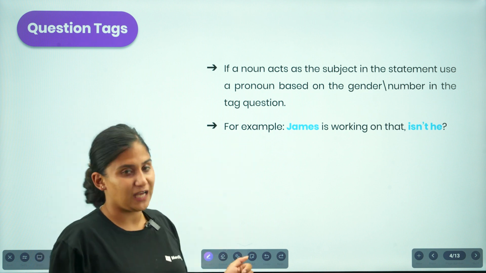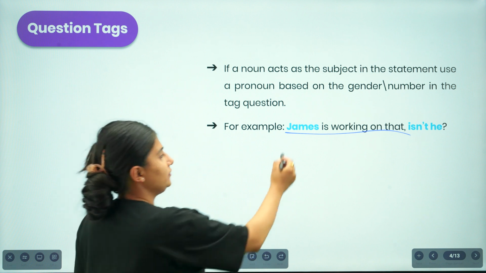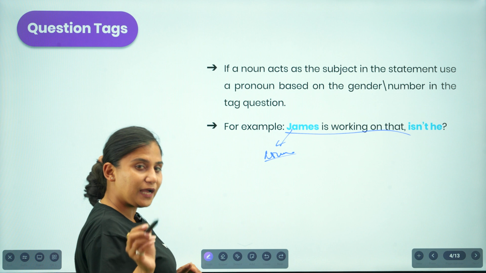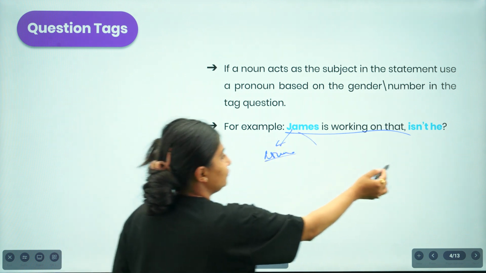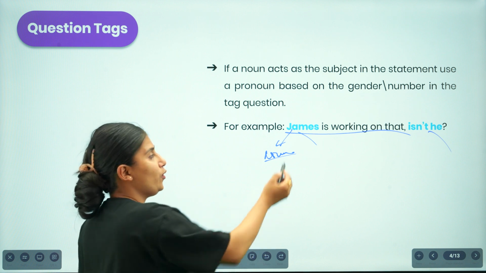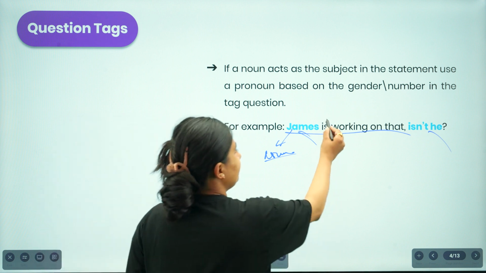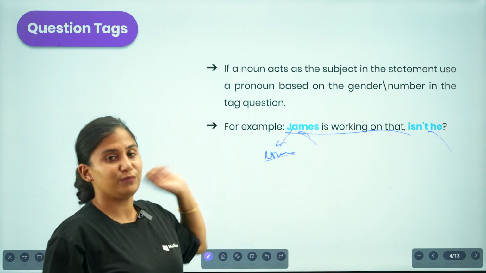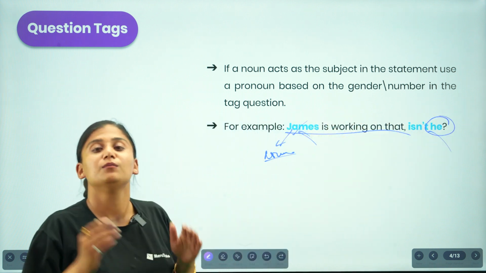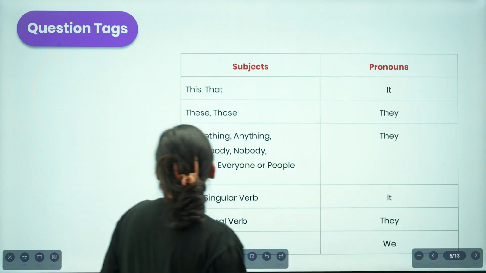Okay, here is the example given for you. For example, if the statement reads, "James isn't working on that." Here this is a noun, right? But whenever we are creating a tag question, we are not supposed to place this noun in our tag question. You are supposed to create the pronoun form of this based on the gender and the number used in the subject. Here for this particular statement, the pronoun would be "he", because James talks about the male counterpart. Now let us move to another idea.